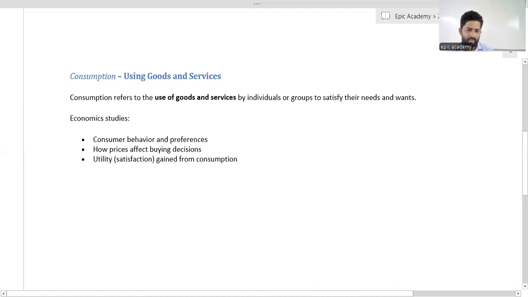Yes. You can use it. It is very easy to identify. So whether it belongs to tangible or intangible, goods or services, you are going to use all those goods and services to satisfy individual needs and wants. That is why it says that goods and services by individuals or groups to satisfy their needs and wants.